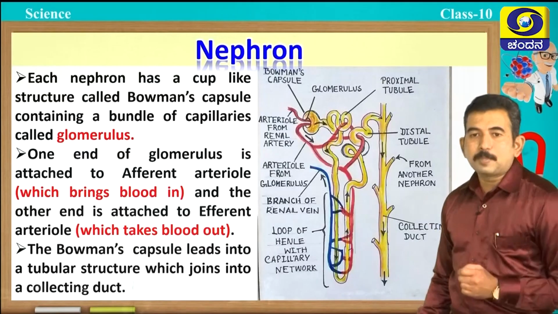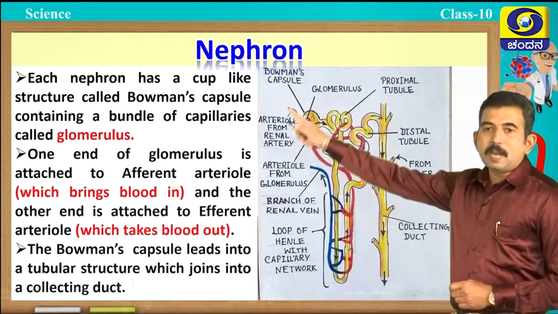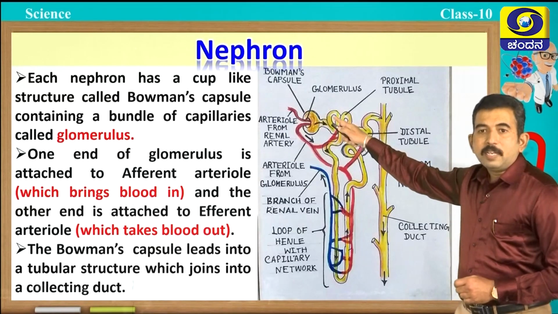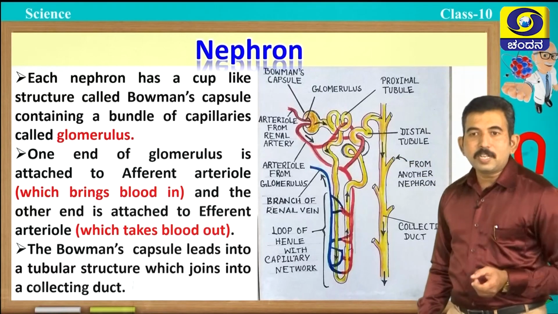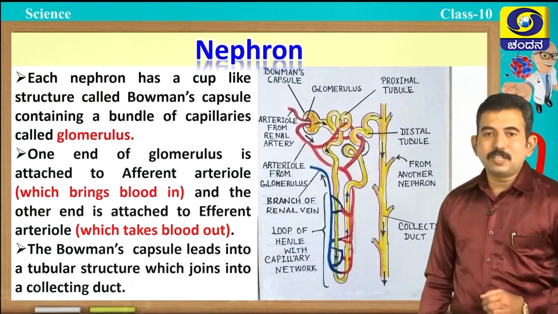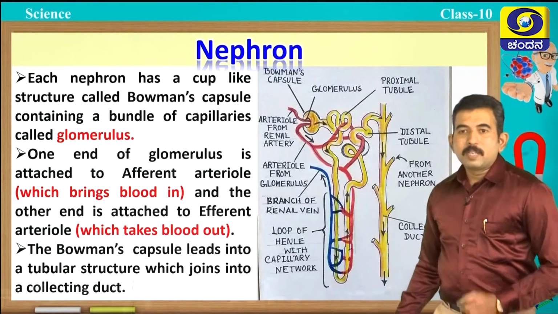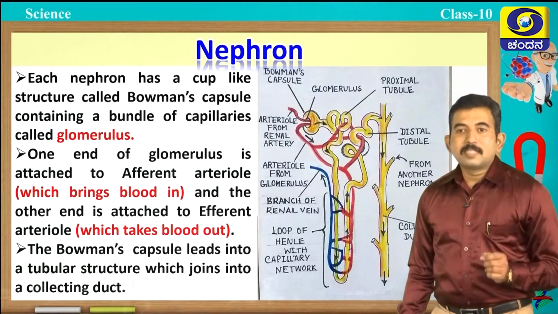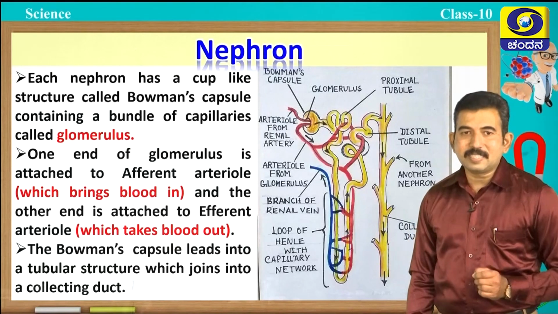The Bowman's capsule is connected to the renal tubule, which is a tube-like structure, and it mainly consists of three parts: proximal convoluted tubule, U-shaped Henle's loop and distal convoluted tubule. Remember students, this nephron is considered the structural and functional unit of our excretory system.